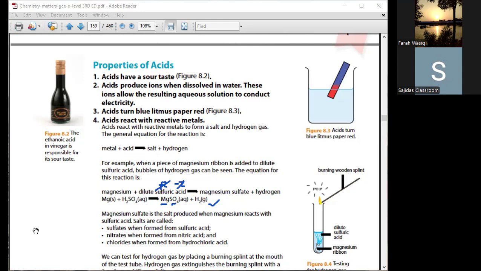Very good. Now you must have realized that we must first go towards the formation of the salt. Once we have checked that the formula of the salt is correct, then we do the balancing at the back end. So magnesium reacts with sulfuric acid: 1 mole of magnesium reacts with 1 mole of sulfuric acid to produce 1 mole of magnesium sulfate, and hydrogen gas will be liberated.